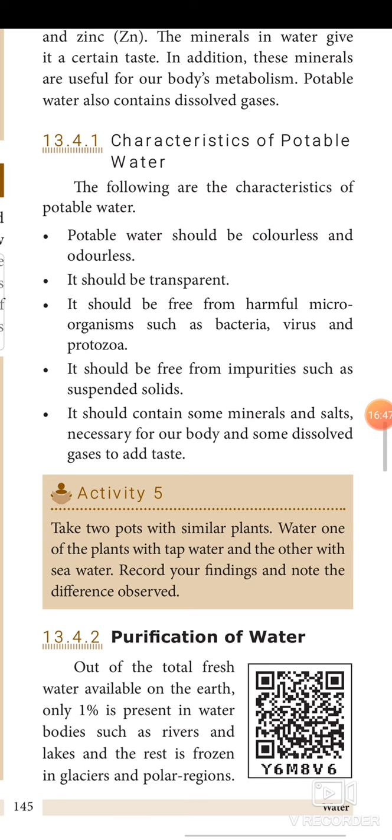Characteristics of potable water. First one, potable water should be colorless and odorless. It should be transparent. It should be free from harmful microorganisms such as bacteria, virus, protozoa and fungi. It should be free from impurities such as suspendable solids. It should contain some minerals and solids necessary for our body and some dissolved gases to add taste.